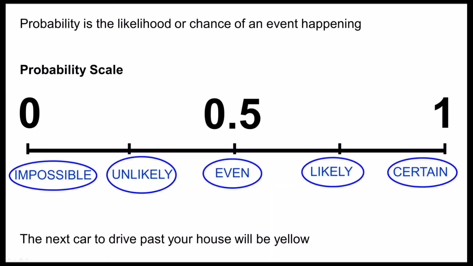The second question says the next car to drive past your house will be yellow. Whilst there are yellow cars being manufactured, it's not one of the most commonly picked colours. There's also such a vast range of colours, I would say although it's not impossible to happen, it's definitely unlikely.